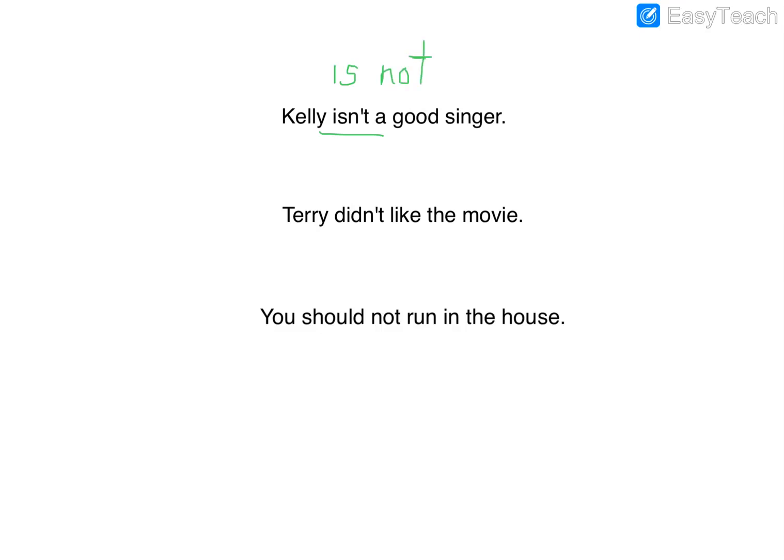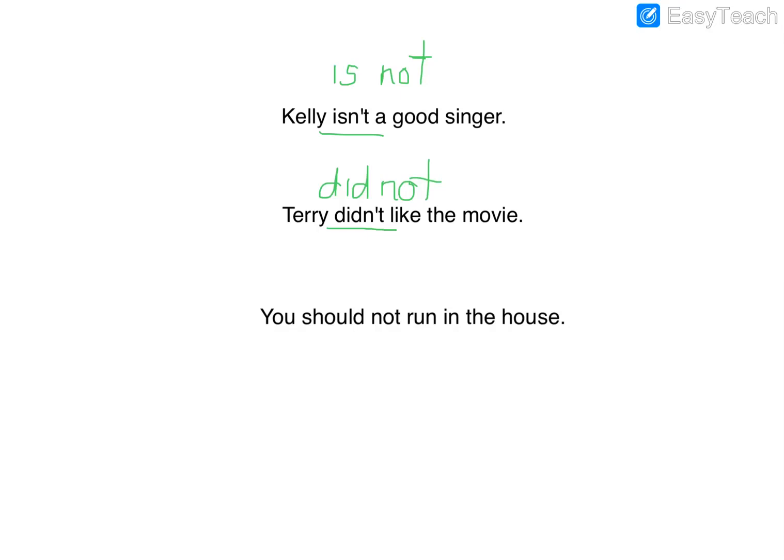So go ahead and look at our second sentence. Terry didn't like the movie. I'm going to give you a second to either write your word down on the board or go ahead and say it out loud. What is our negative word? Our negative word is didn't, which means did, and then we see the word not. And lastly, you should not run in the house.